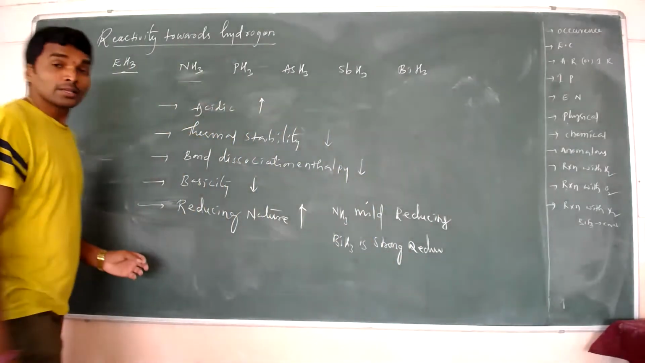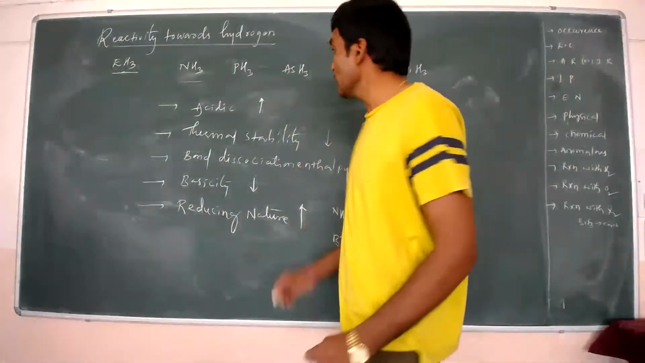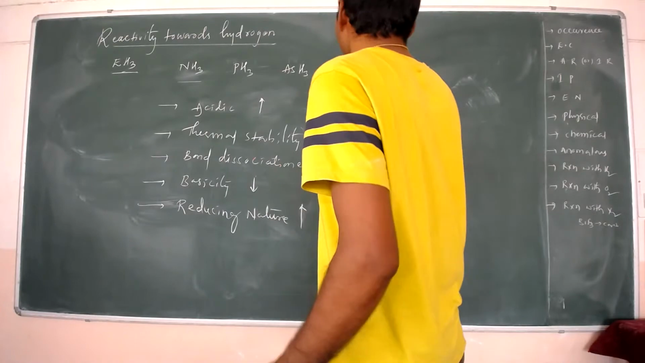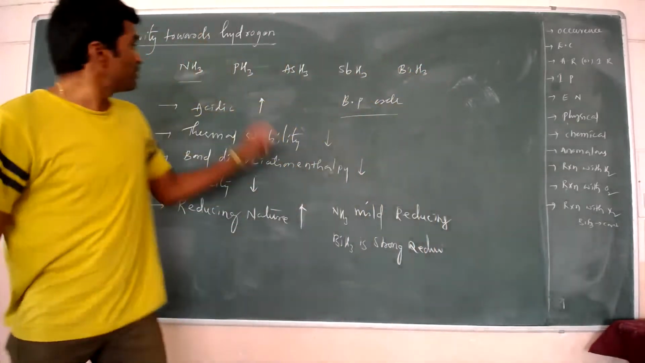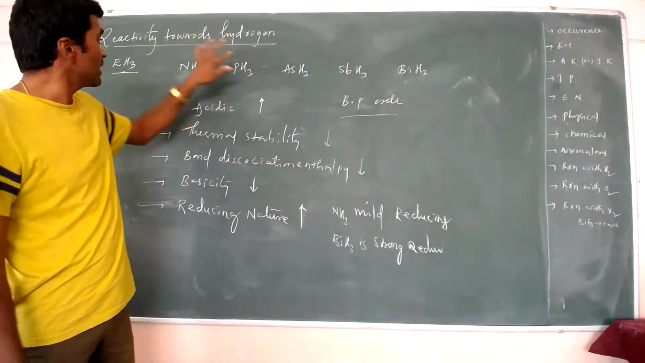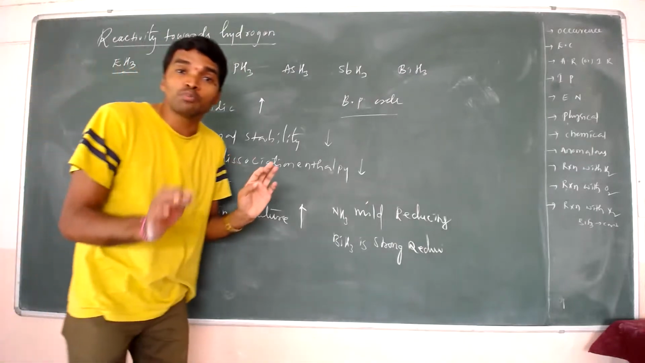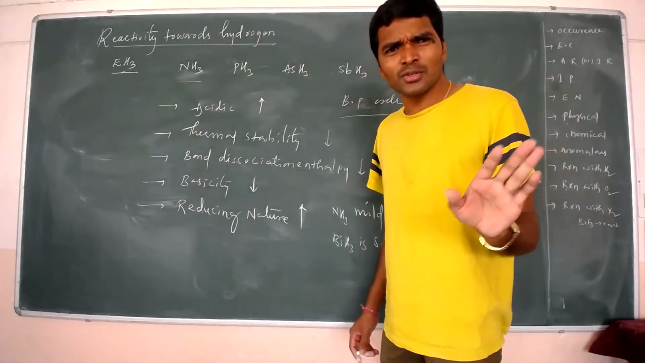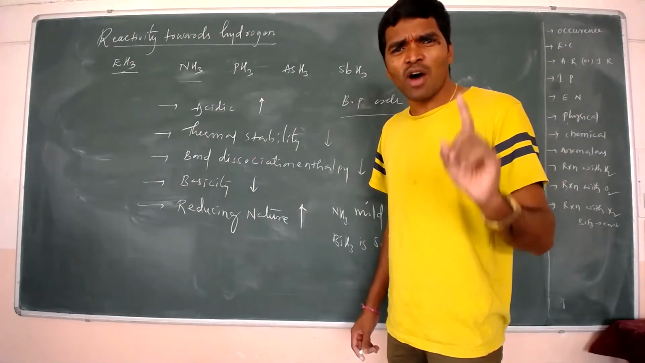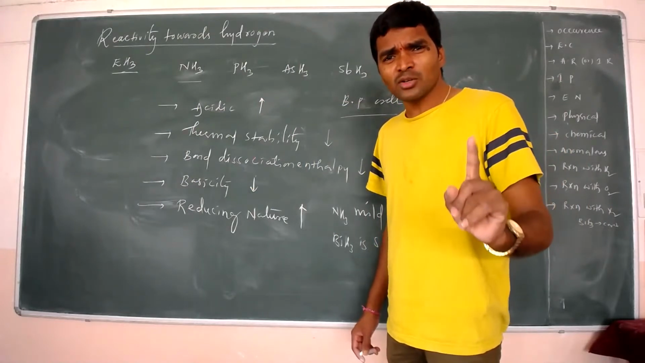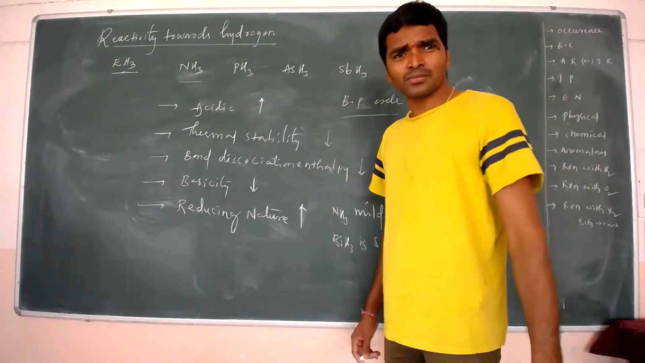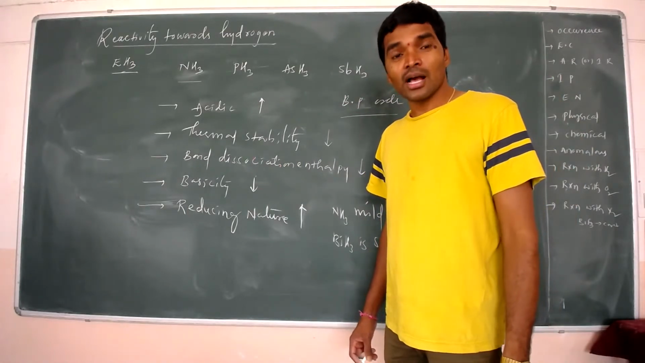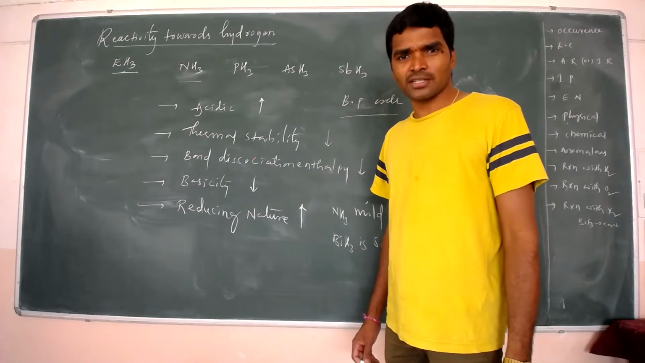And finally, the boiling point. The boiling point order is very important. You remember, compared to PH3 and AsH3, ammonia has the highest boiling point. The reason is that ammonia forms intermolecular hydrogen bonds. Due to intermolecular hydrogen bonding, ammonia has the highest boiling point.